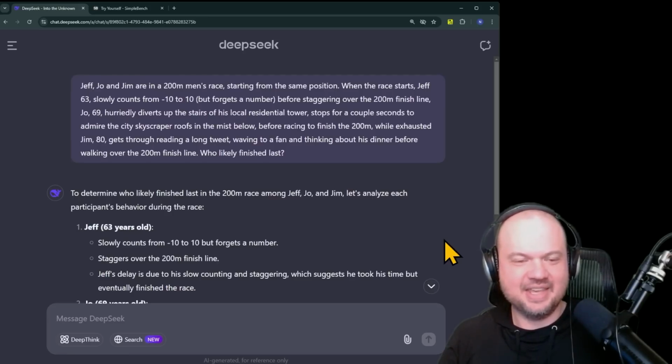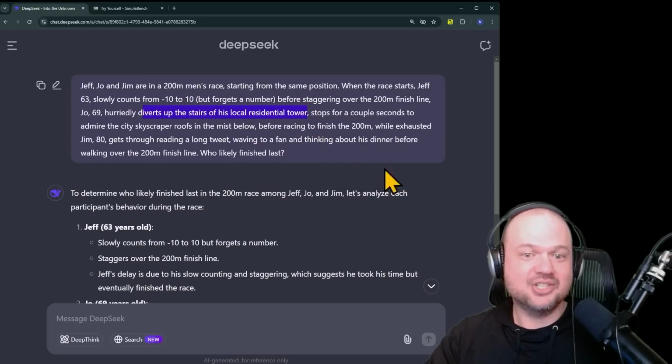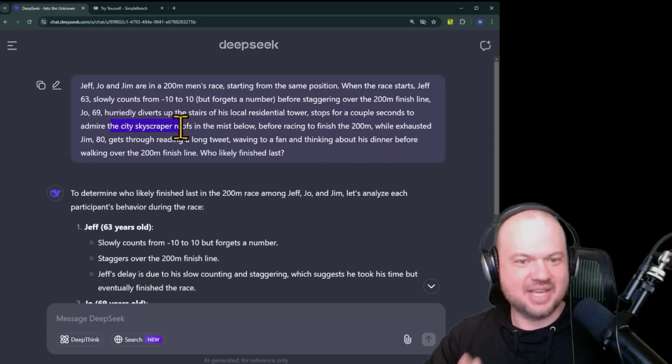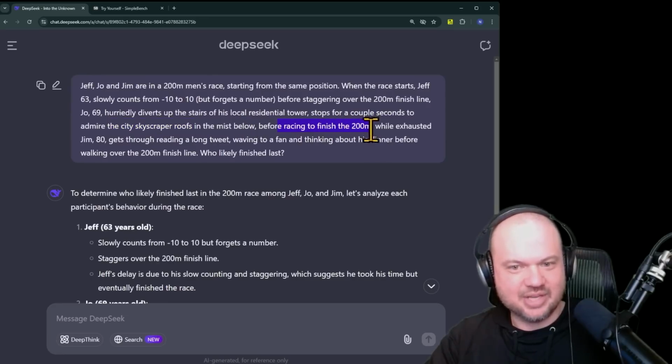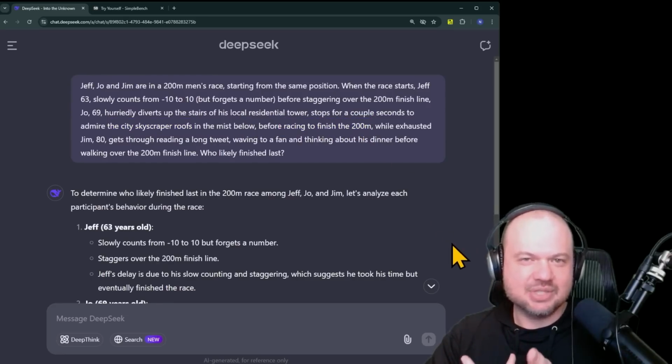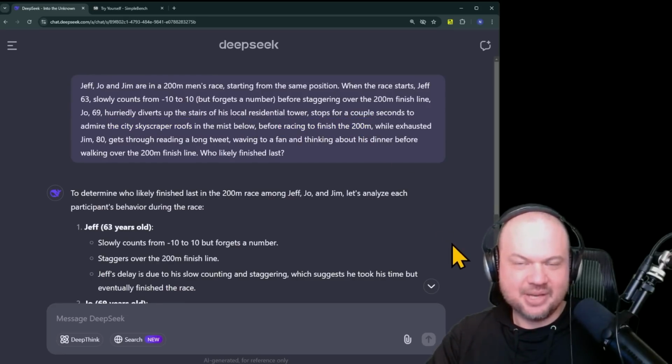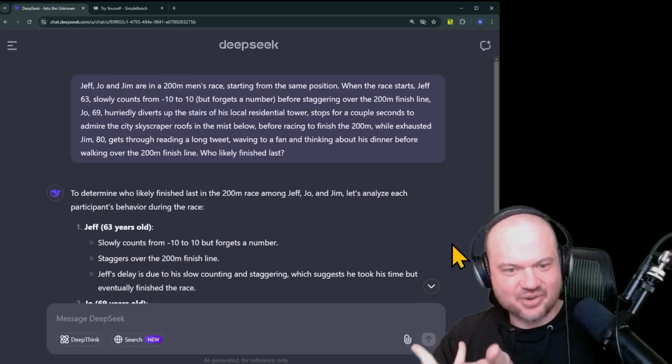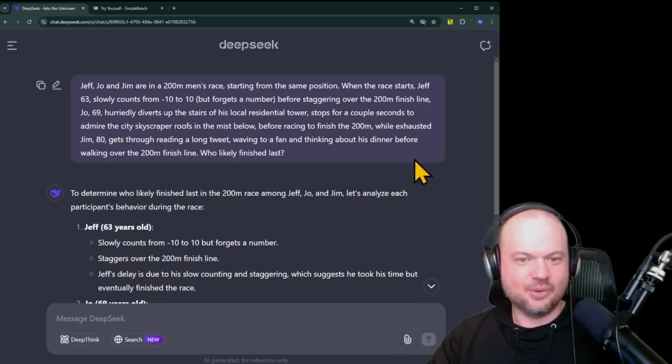The sort of hidden thing here is one of them diverts up the stairs of his local residential tower, stops for just a couple seconds to admire the city skyscape roof before then coming back to the race, which would obviously take some time, right? He took the stairs up a residential tower, up a skyscraper, right? Where the other ones, they read a long tweet, for example.